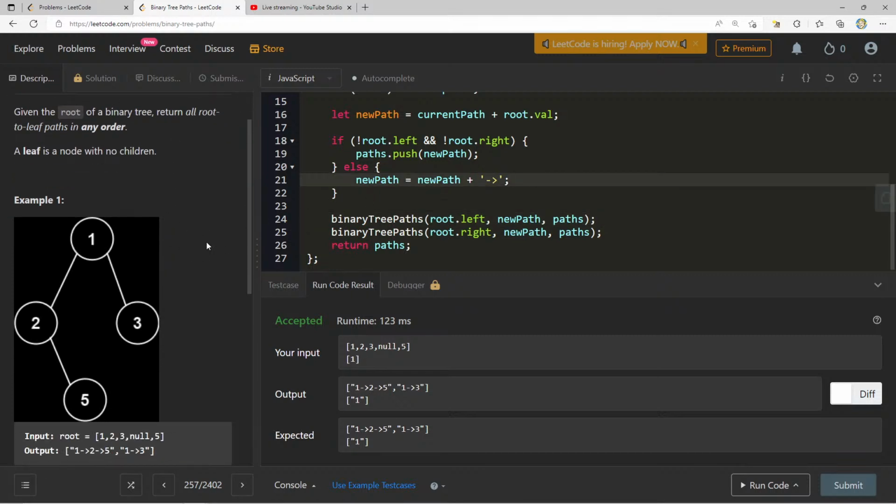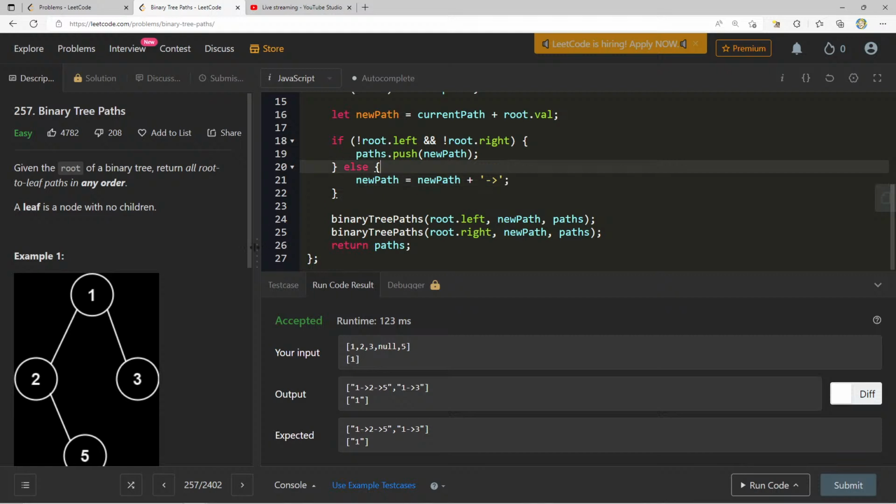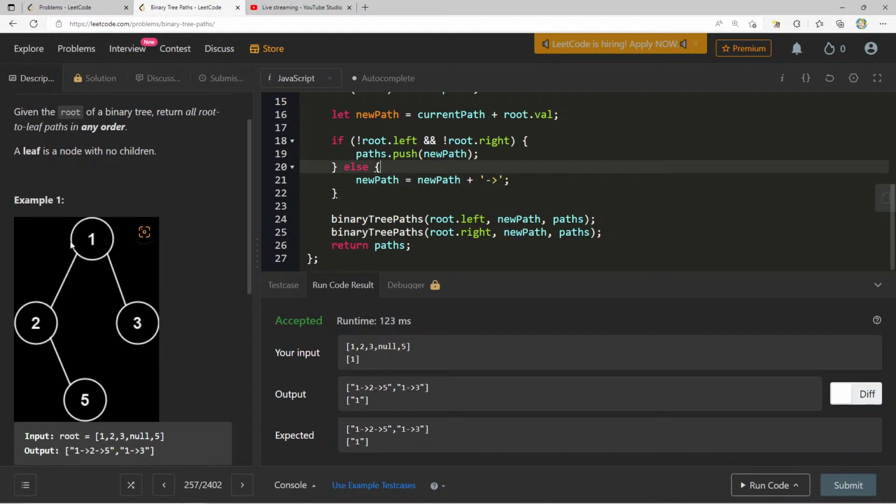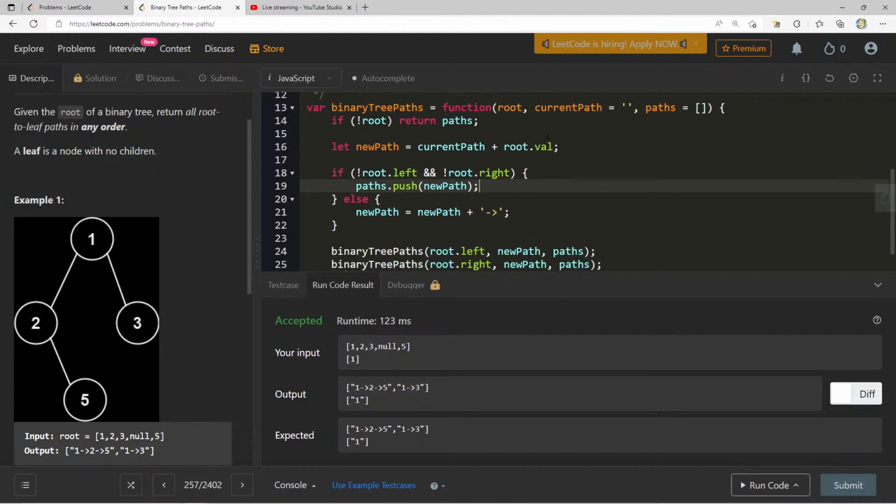If we think about the time and space complexity here, the time will be O of n because we'll have to visit every single node in the tree to complete the algorithm, where n is the amount of nodes in this tree.